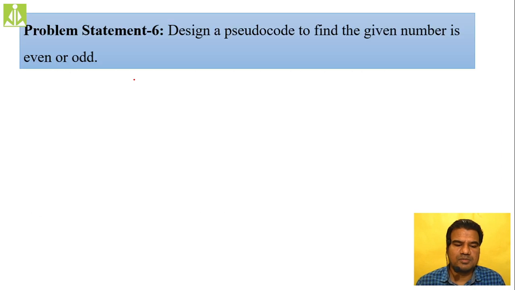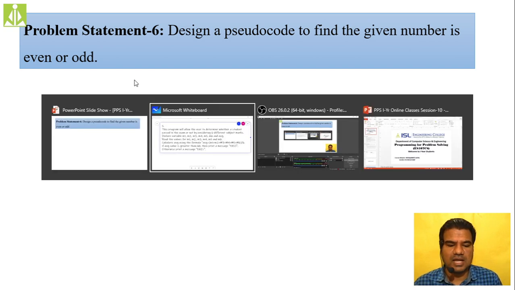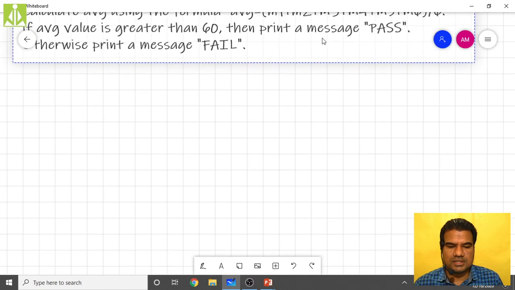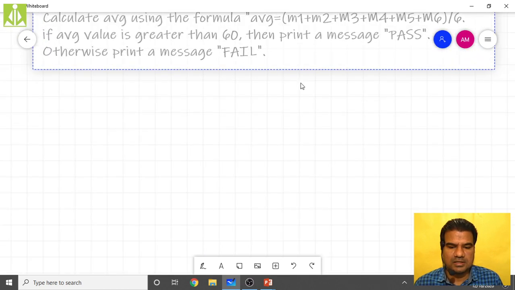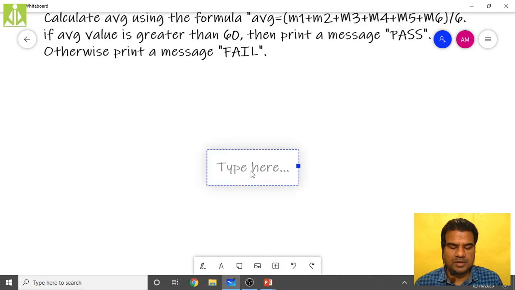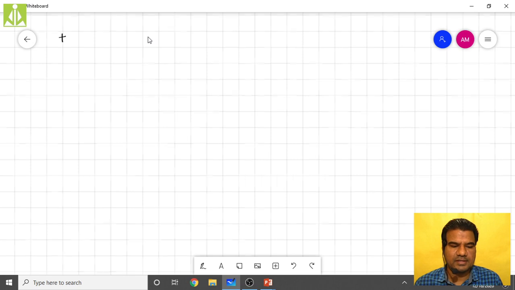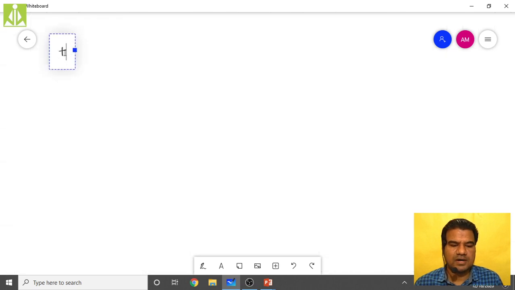So the next problem statement is design a pseudocode to find whether the given number is even or odd. And this will be our last pseudocode, I guess. So quickly I will do it and I will wind up this class. Okay, so go to the next fresh page you take, and here you can start writing.